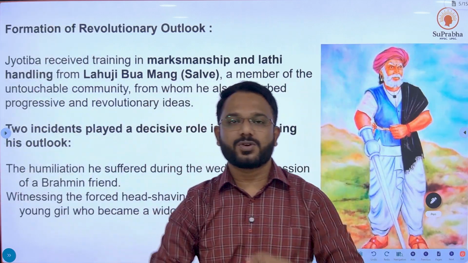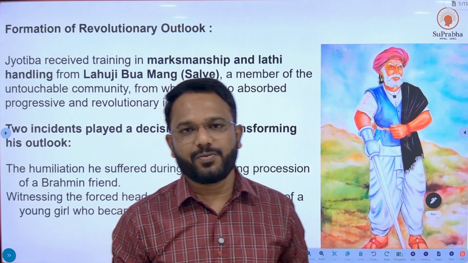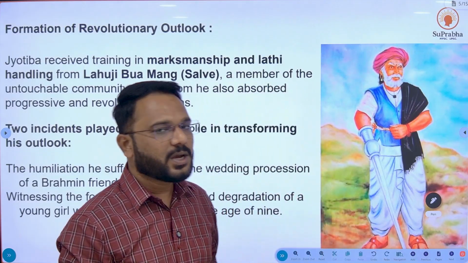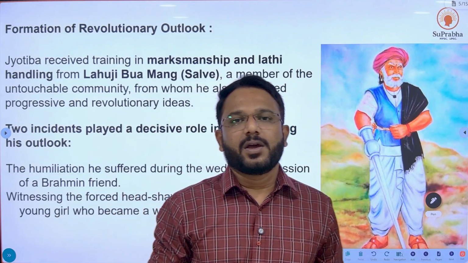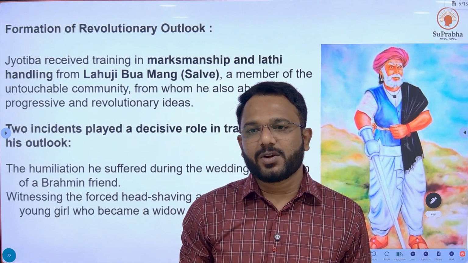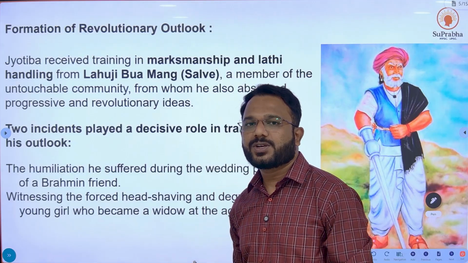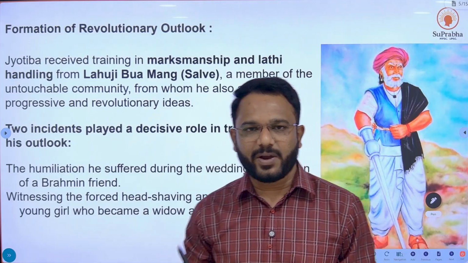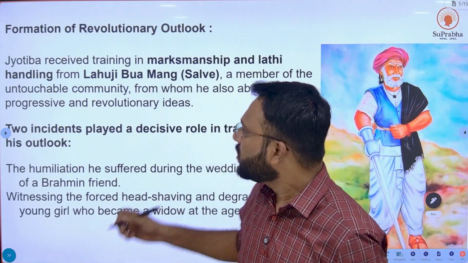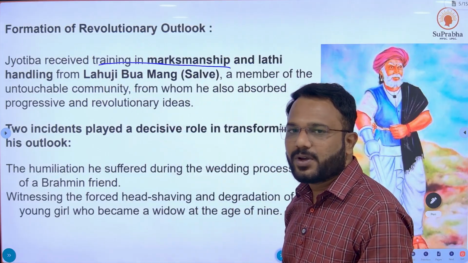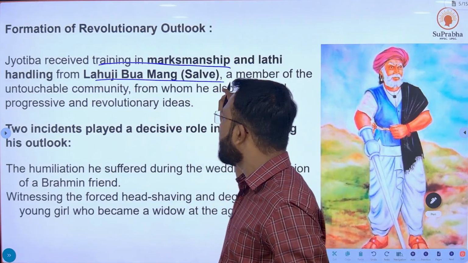The formation of revolutionary outlook: where Mahatma Phule got that revolutionary outlook, where he started thinking about revolution and reform for education and social backwardness. Jyotiba Phule received training in marksmanship from Lahuji Sadwe.